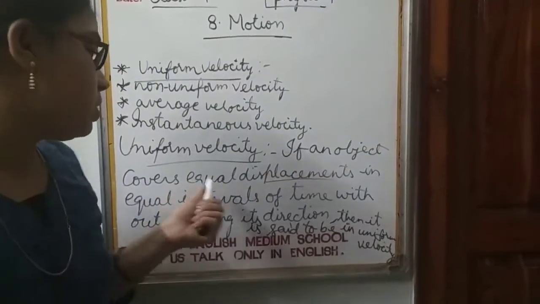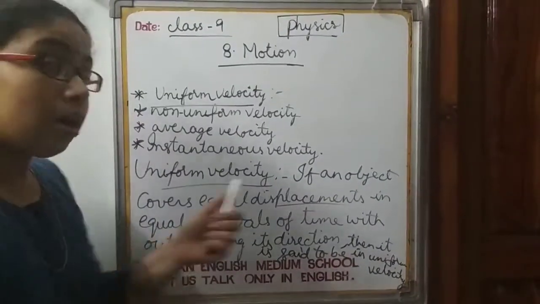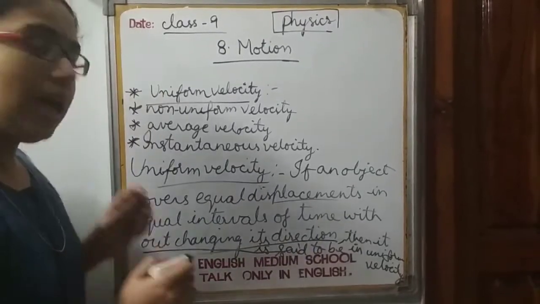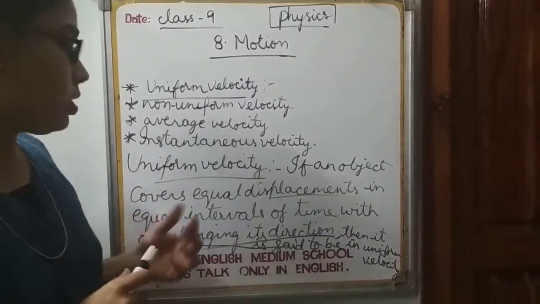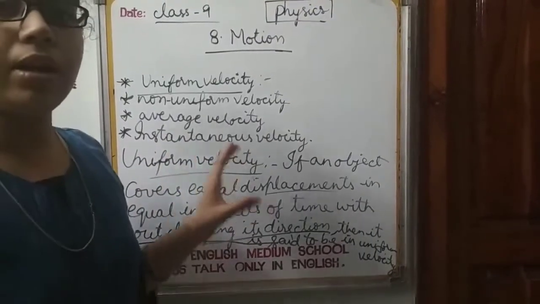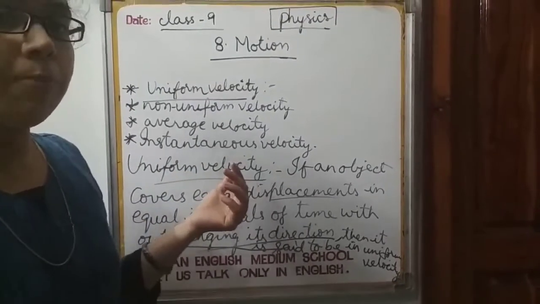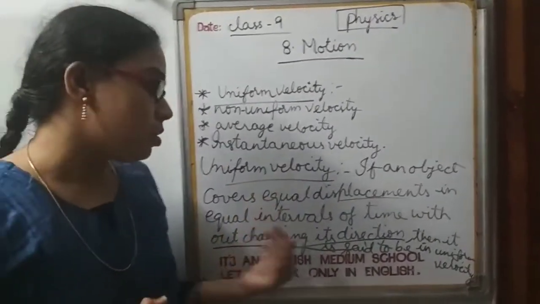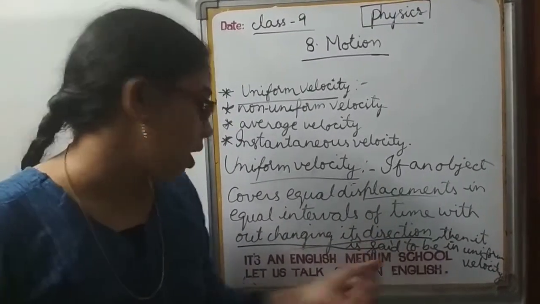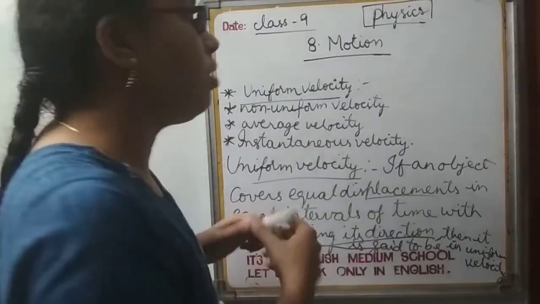If an object covers equal displacements in equal intervals of time, then it is uniform. Here one more thing I specified, that is without changing its direction. We haven't used this while we were discussing uniform speed. Why? Because speed is a scalar quantity and it has only magnitude but no direction. Coming to velocity, it is a vector quantity. It has both magnitude and direction. So that is the reason I specified direction, and that too without changing direction. Why I mentioned it here, I will tell you now.